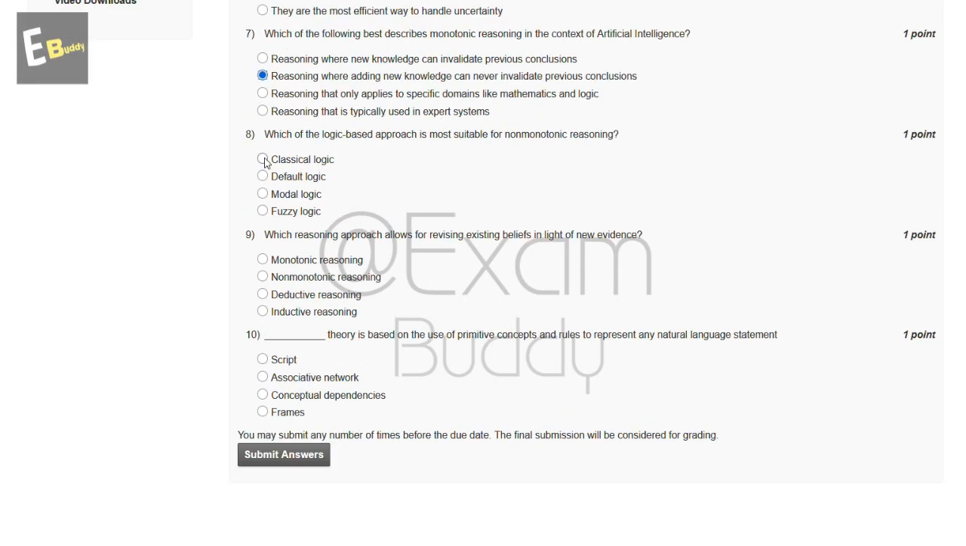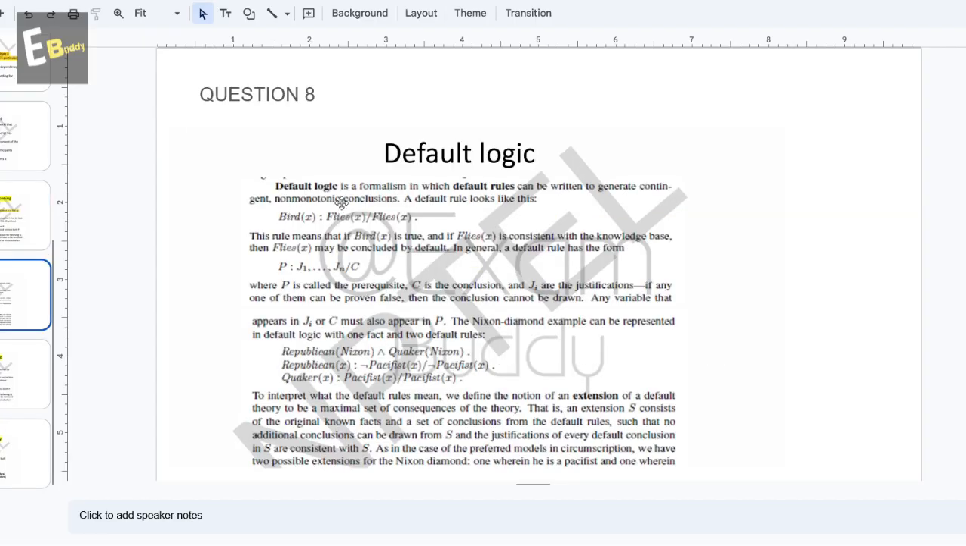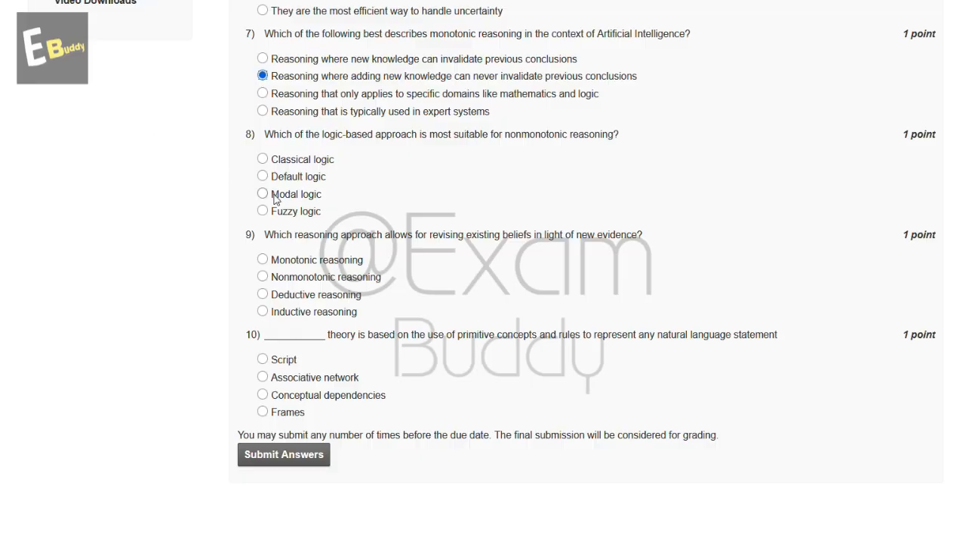Now the eighth question is: which of the logic-based approaches is most suitable for non-monotonic reasoning? So these are the options: classical logic, default logic, modal logic, fuzzy logic. So let's check the answer of our eighth question. So question 8, default logic. Default logic is a formalism in which default rules can be written to generate contingent non-monotonic conclusions. So the answer of our eighth question is default logic.